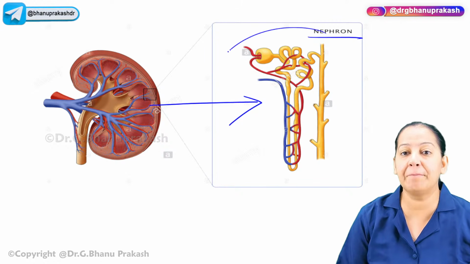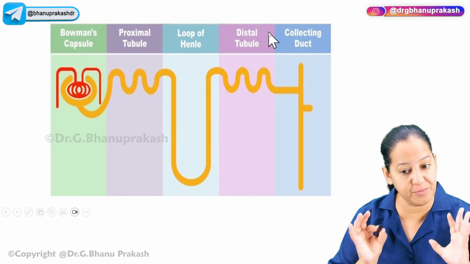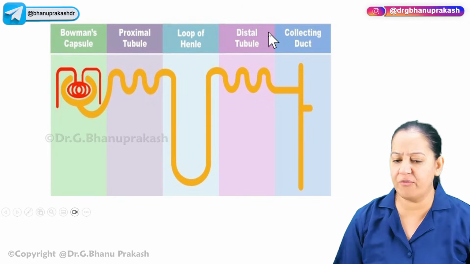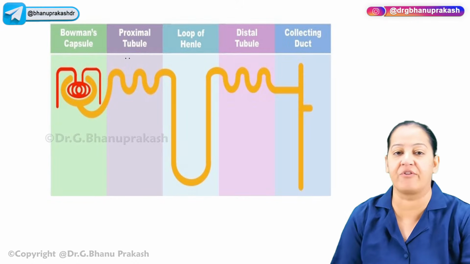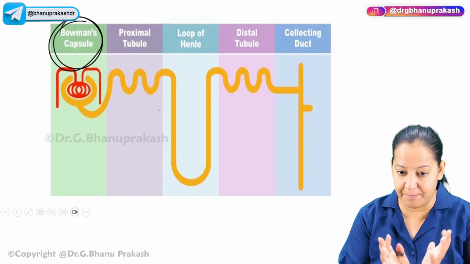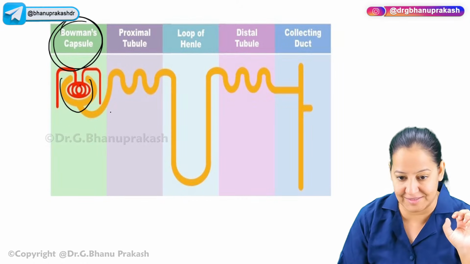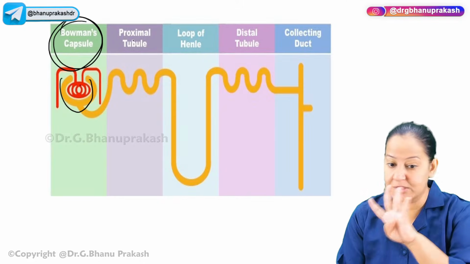Let me tell you the parts of the nephron. If you want to understand the mechanism of action of the diuretics, you must understand the nephron first. In a nephron, there are 5 parts. First of all, there is a glomerulus. In the glomerulus, there is a Bowman's capsule, which contains a tuft of capillaries inside. After that, there are tubules, 4 types of tubules.